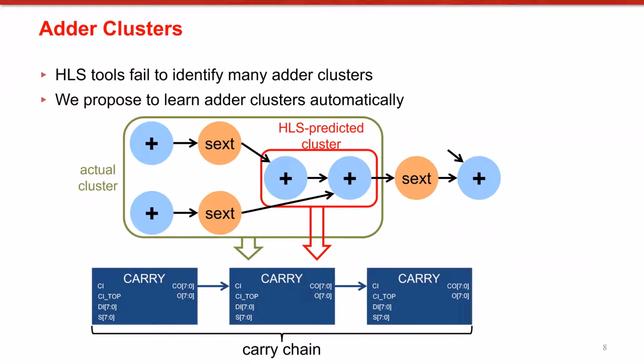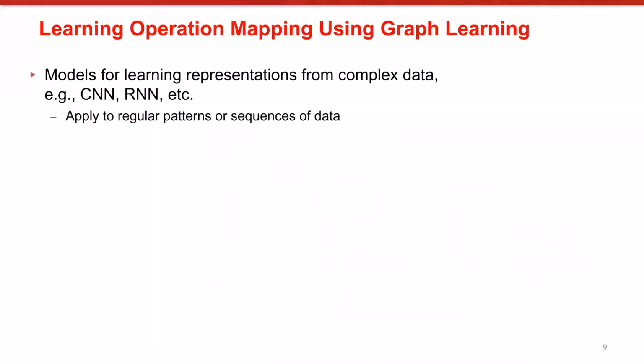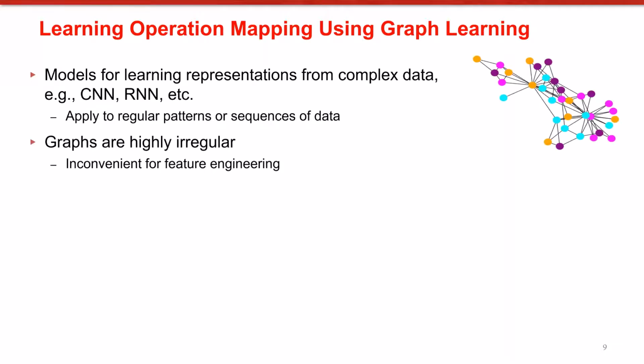Therefore, we also propose to learn error clusters using machine learning techniques. There are many well-established machine learning models for learning representations from complex data, such as CNNs and RNNs. These models apply to regular data patterns or sequences of data. Graphs, on the other hand, are non-Euclidean data types. They are highly irregular, and therefore, it is inefficient to perform manual feature engineering on them.